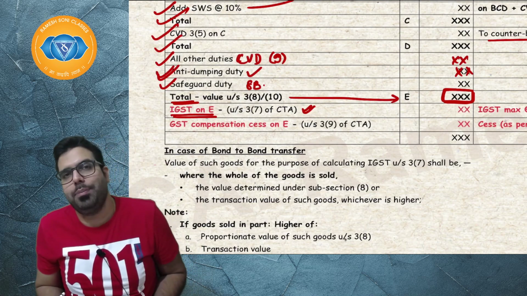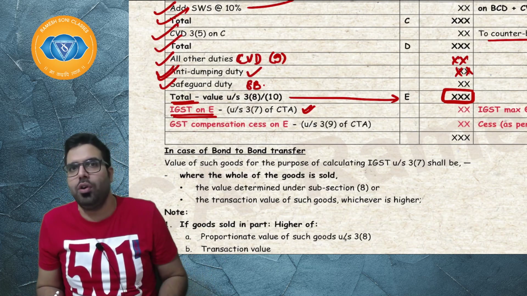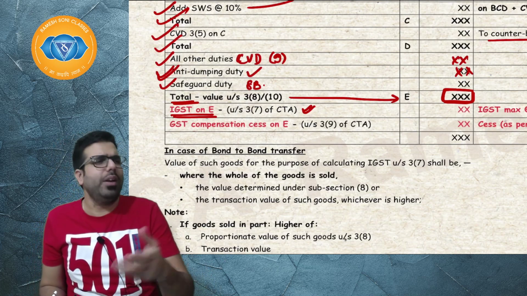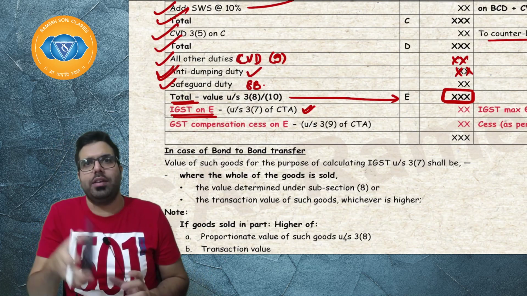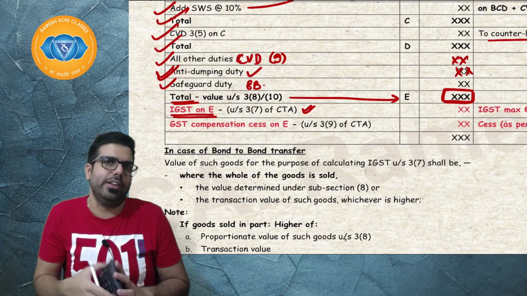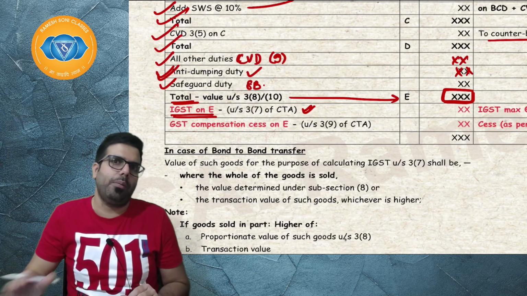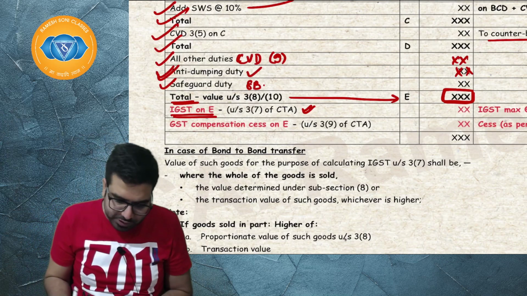IGST is basically the rate, as we have already known, whatever rate has been notified. Supposing calculators come: in India, the IGST rate on calculators is 12%. When calculators come from outside India, we will go ahead and charge 12%.